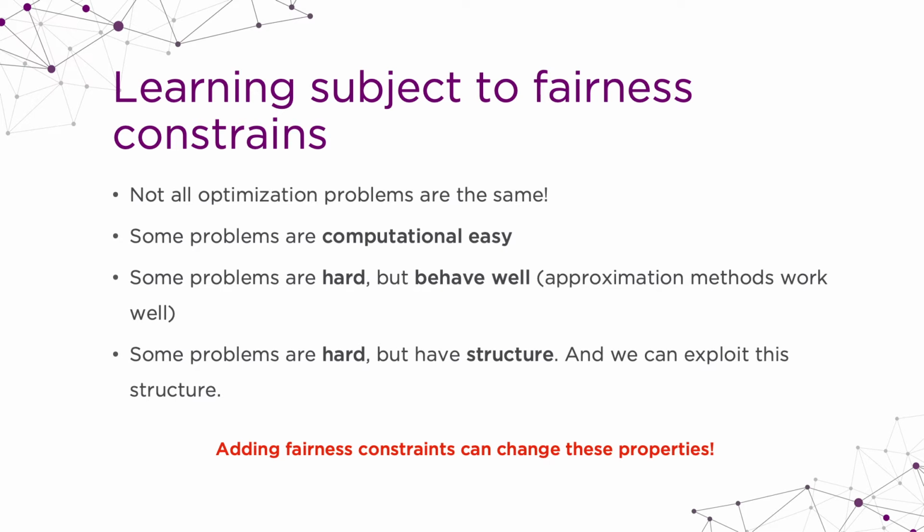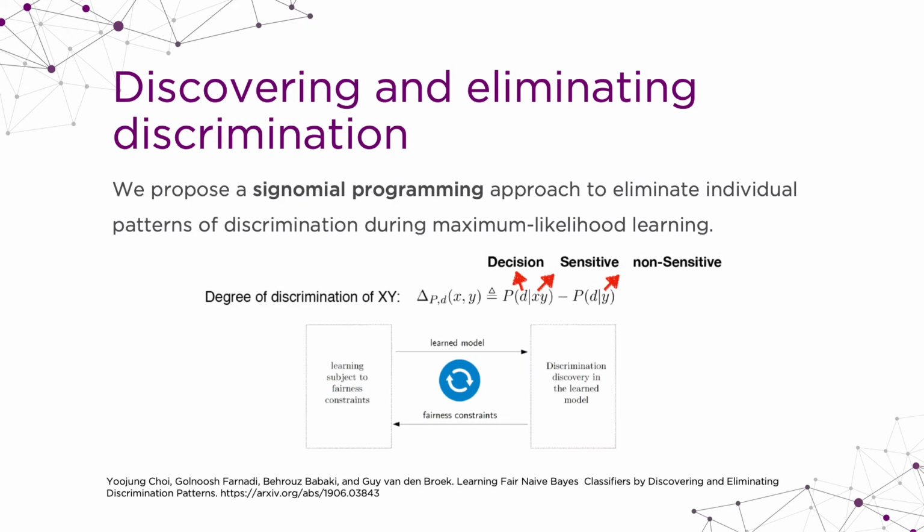I will show you two examples of my own work of how I added a fairness constraint, and it actually changed the optimization. The first one is that I wanted to make fair naive Bayes. Naive Bayes is the simplest machine learning technique. If you want to solve naive Bayes, it has a closed form, and it's a convex optimization problem.